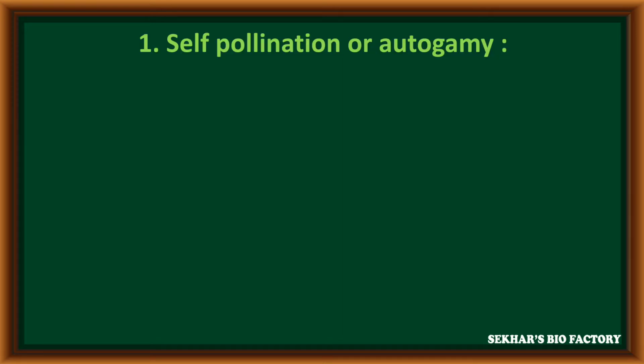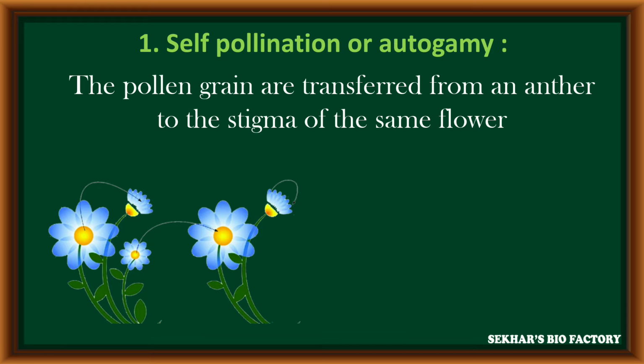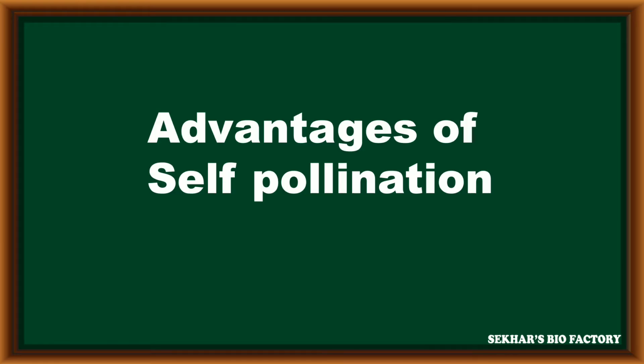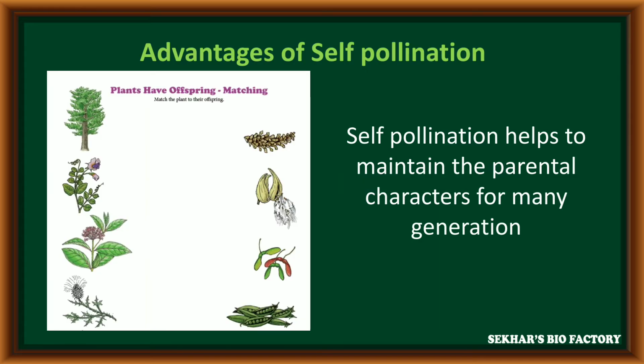Self-pollination or autogamy is when the pollen grains are transferred from anther to stigma of the same flower. Self-pollination has various advantages. It helps to maintain the parental characters in its progeny for many generations.